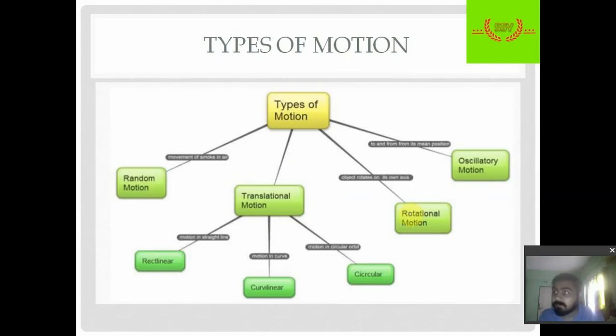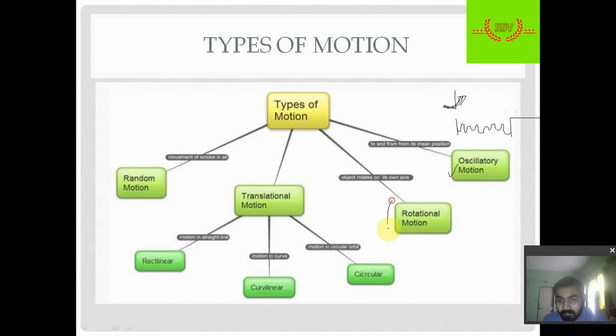Types of motion. We have many types of motion, but mainly we have oscillatory motion, translational motion, and rotational motion. Oscillatory motion is, for example, the motion of a spring. There will be some oscillation in the motion, and that is oscillatory motion. It is a to-and-fro motion, like a swing. You sit on a swing, it goes and comes back, goes and comes back, and that is oscillation.